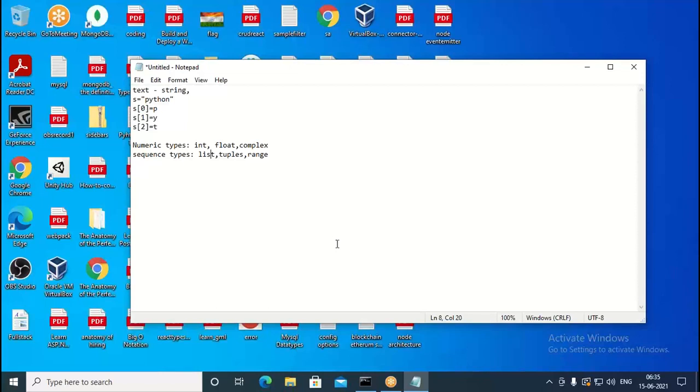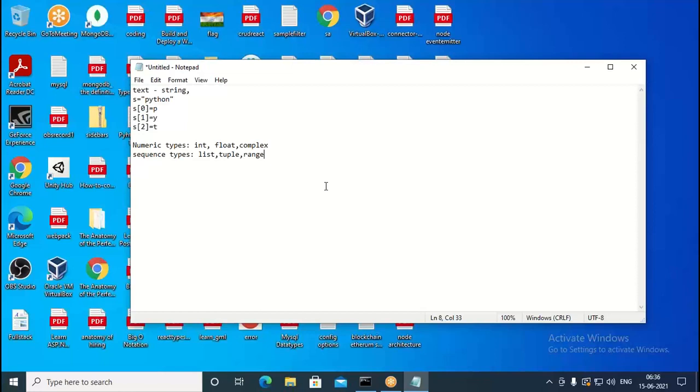Whereas a tuple is not like that. A tuple is read only. Once you create it, you cannot modify it. It's only for read only purposes. Range is basically a range of numbers like 1 to 10, 1 to 50, 1 to 60. When you want such cases, we can use the range. So this is called sequence types. A list is a sequence type, a tuple is a sequence type, and range is a sequence type. So numeric types are int, float, complex, and sequence types are list, tuple, range.